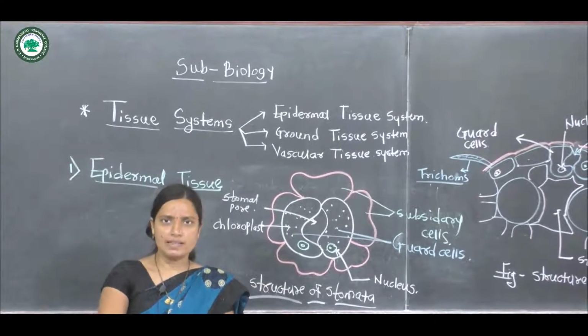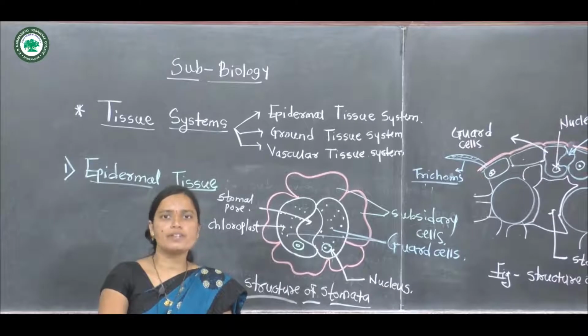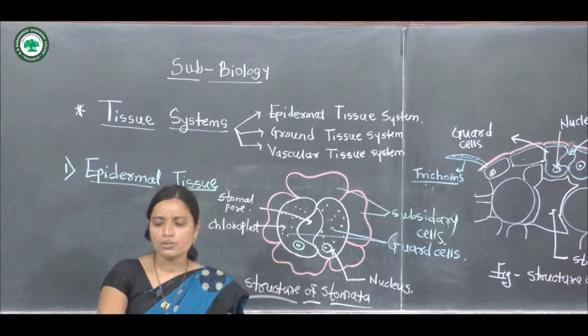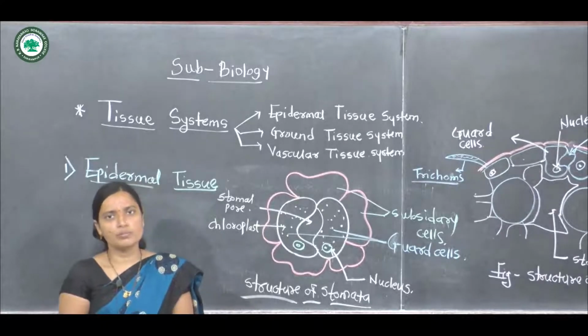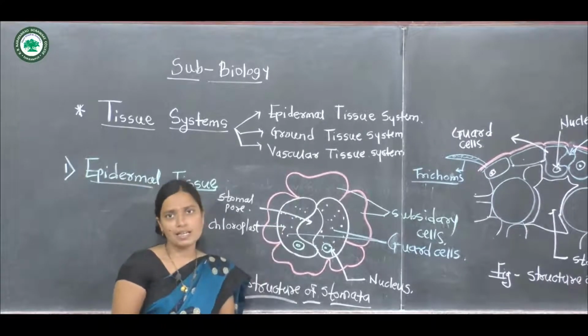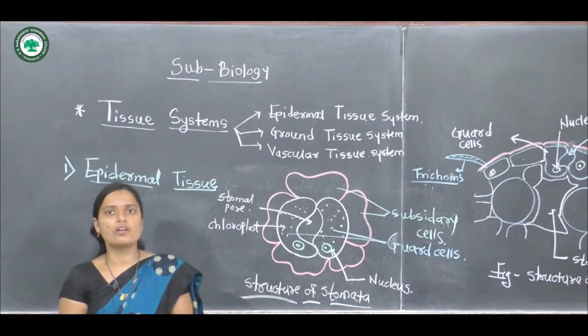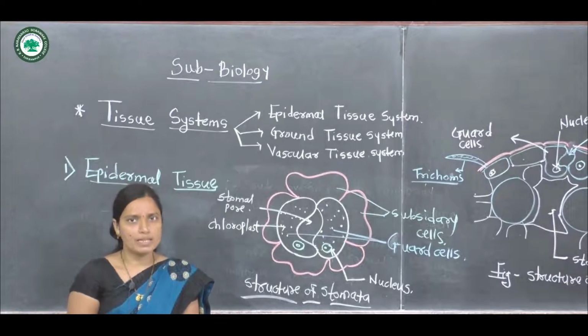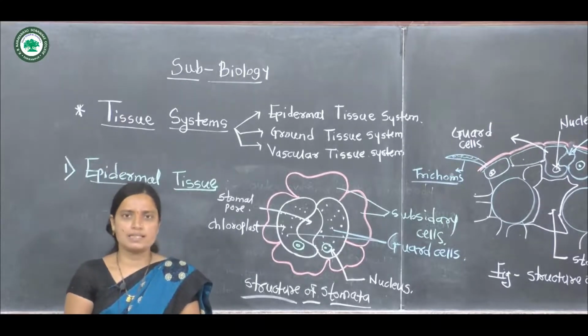Now in the guard cells, abundant chloroplasts are present, which carry out photosynthesis.